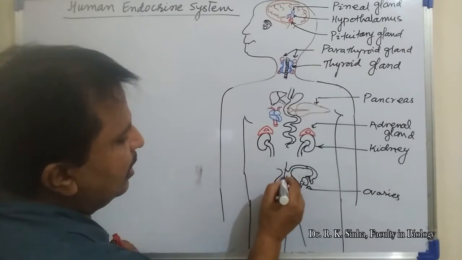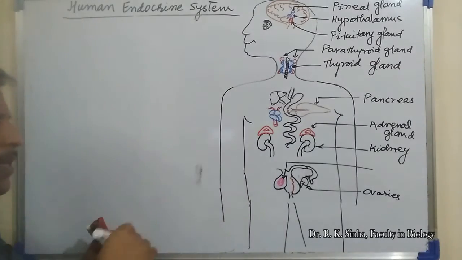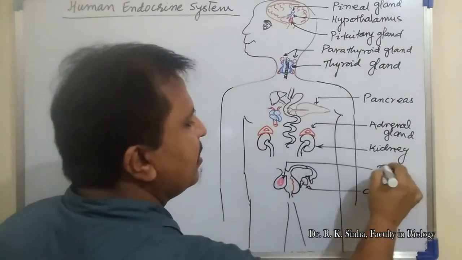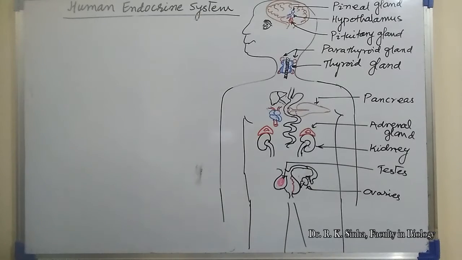If this individual is considered to be male, then this gonad will be the testis. The testis is the primary sex organ that produces sperm, and it also acts as an endocrine gland, meaning it helps in the synthesis and secretion of the sex hormones, that is androgens.